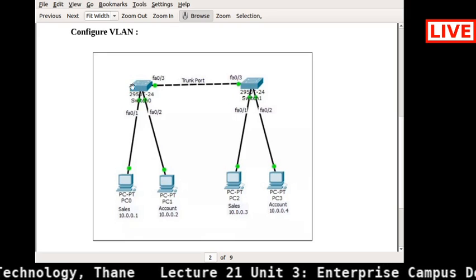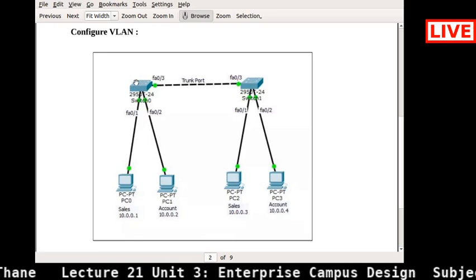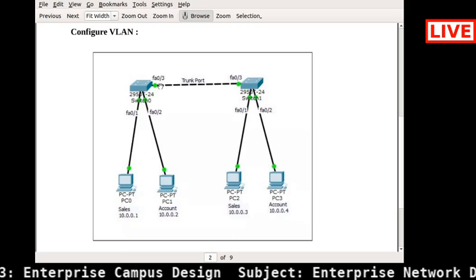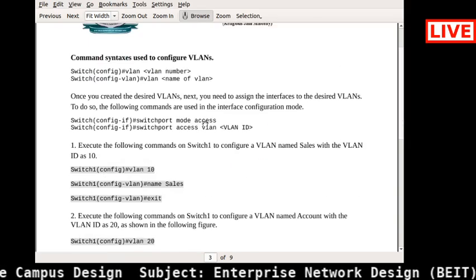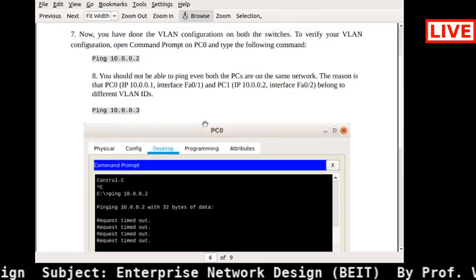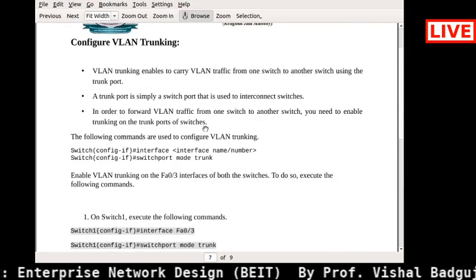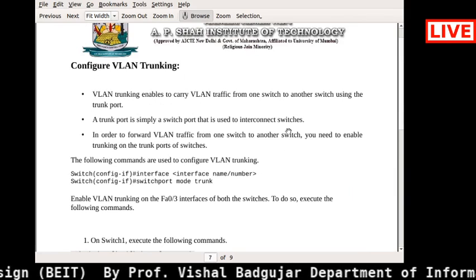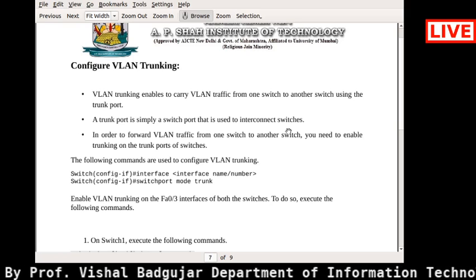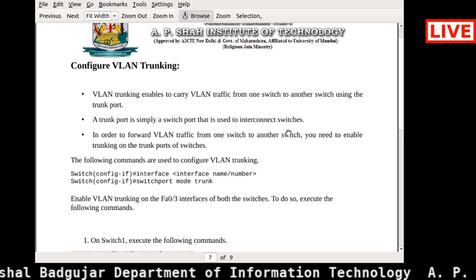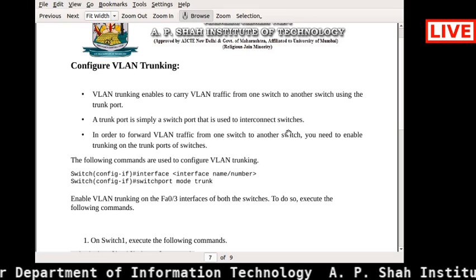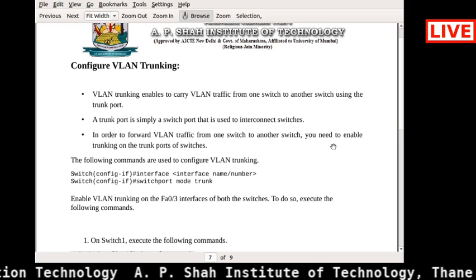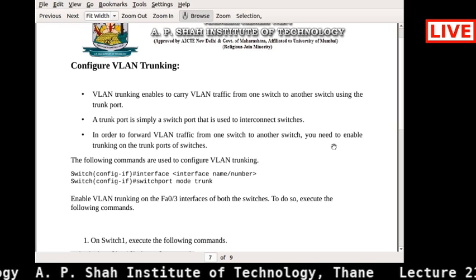So for this purpose you need one trunking protocol, for trunking of the port. You need to configure VLAN trunking there. What is the function of this particular trunking? It will be used to send that VLAN traffic from one switch to another switch by using a trunk port.